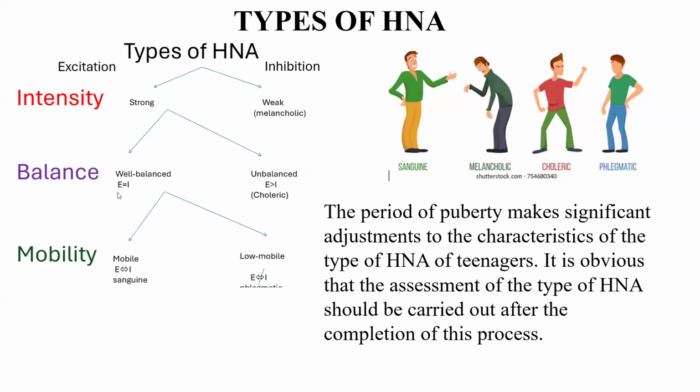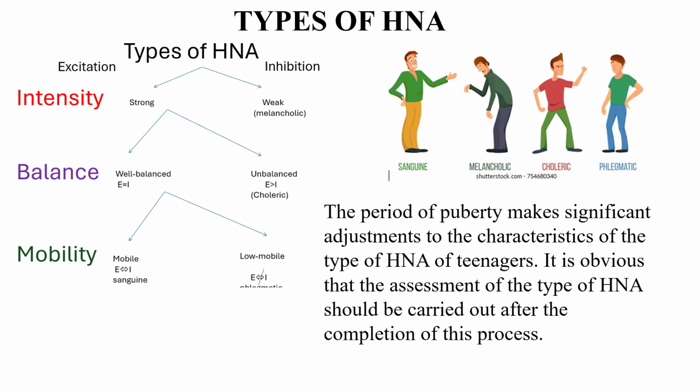Types of higher nervous activity. We will study with you types of higher nervous activity, which depend on the characteristics of nervous processes, of excitation and inhibition. This process we can describe according to three characteristics: intensity, balance, and mobility.